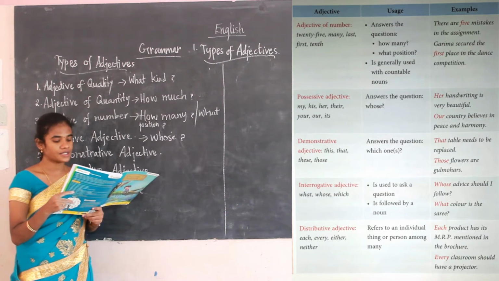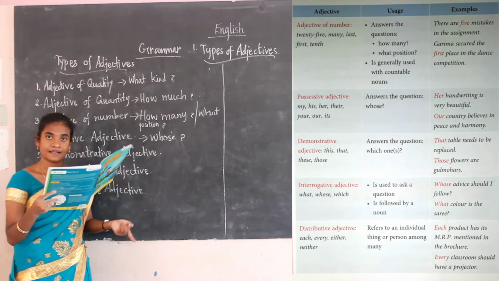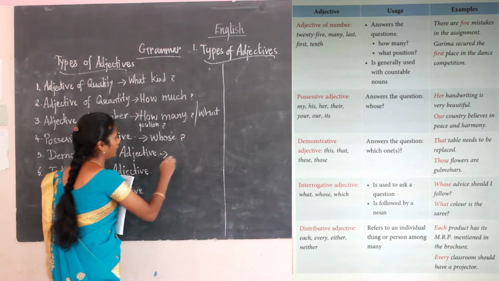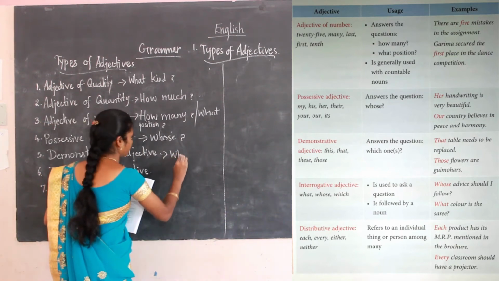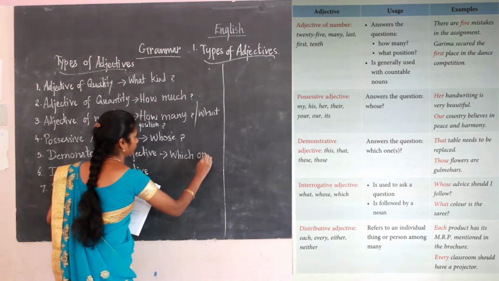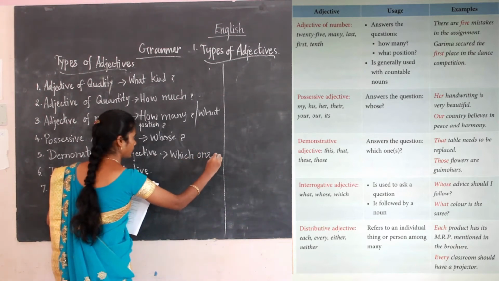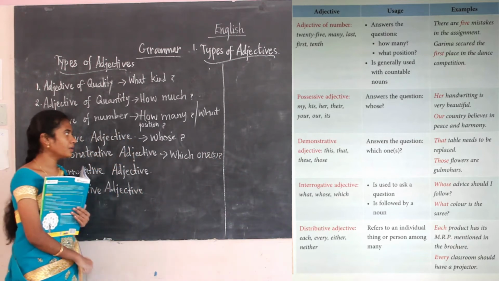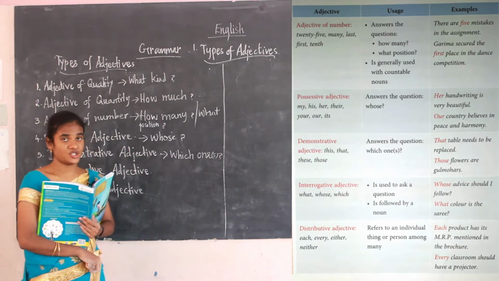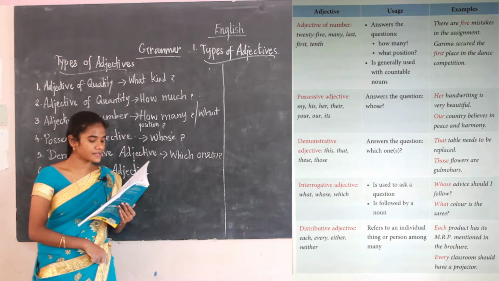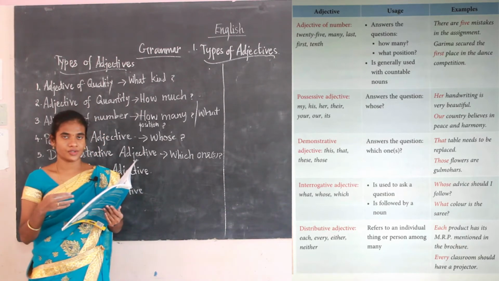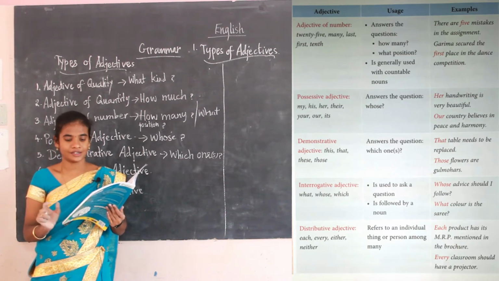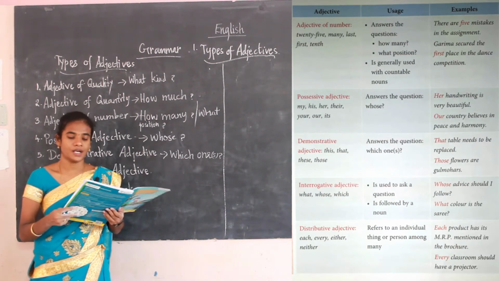The next one, demonstrative adjective. It answers the question which one, which ones. Okay, the example words are this, that, these, those. Okay, demonstrative adjective, what are the words? This, that, these, those are the demonstrative adjectives.